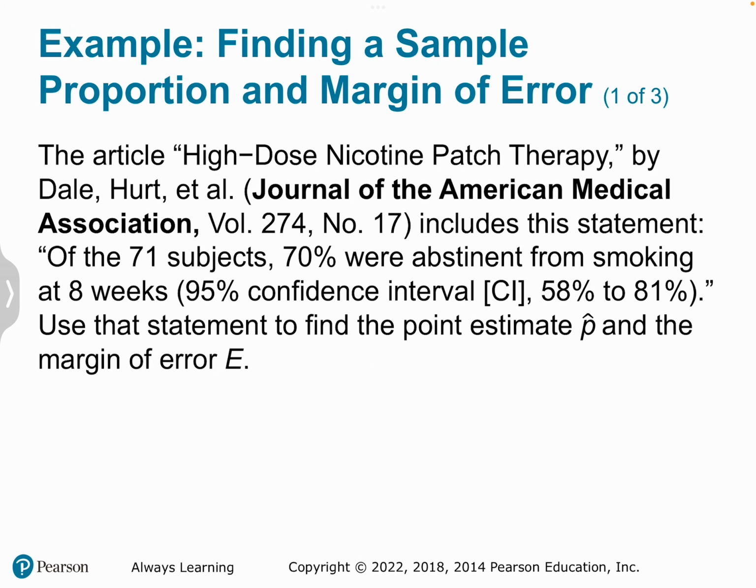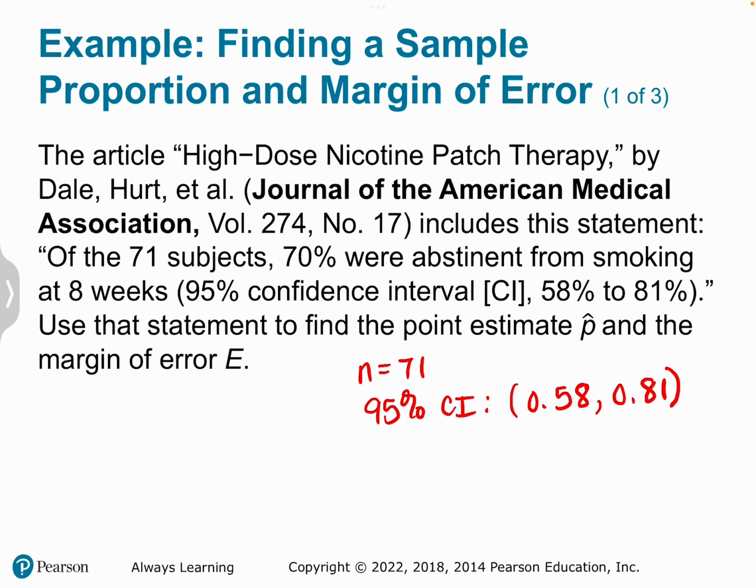Let's look at the following example. It says that of the 71 subjects, 70% were abstinent from smoking at 8 weeks. And this is a 95% confidence interval. Use that statement to find the point estimate p hat and the margin of error E. So let's write a few notes here. First of all, we have that the sample size is 71, and the 95% confidence interval, and we'll use CI as an abbreviation, went from 58% to 81%.